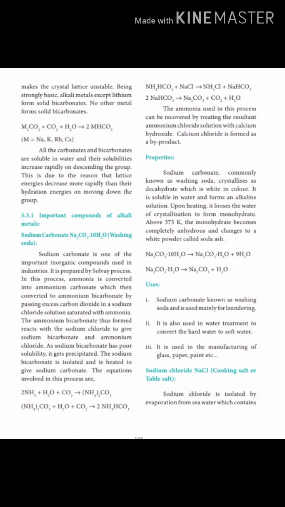Above 373 Kelvin, the monohydrate becomes completely anhydrous and changes to a white powder called soda ash. Soda ash means sodium carbonate. See this reaction: sodium carbonate decahydrate, with 10 water molecules, eliminates 9 water molecules to give sodium carbonate monohydrate plus water.